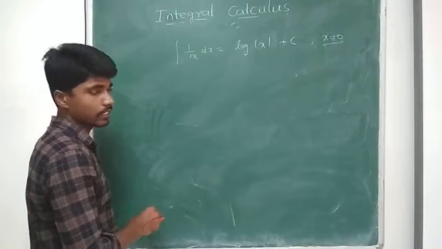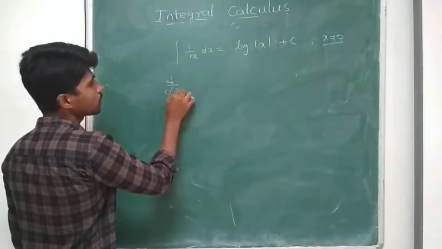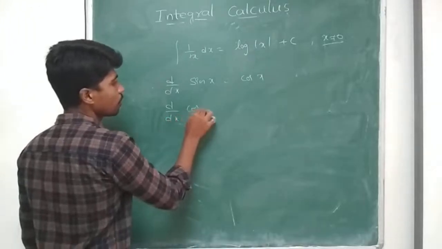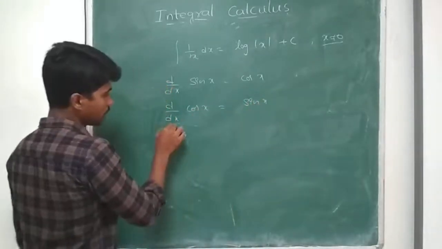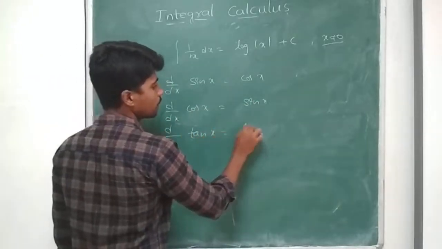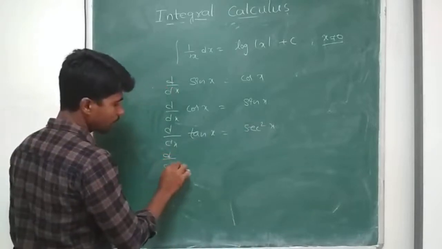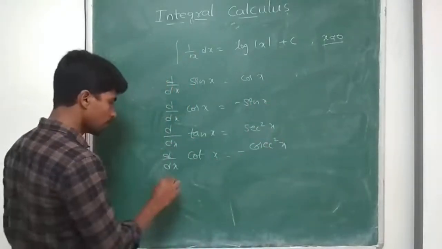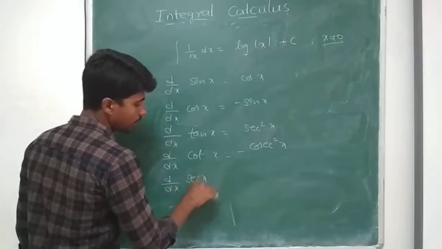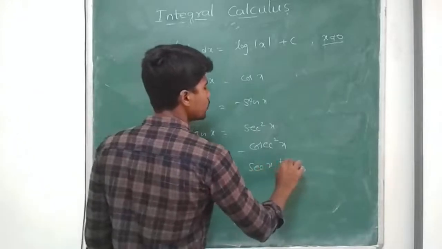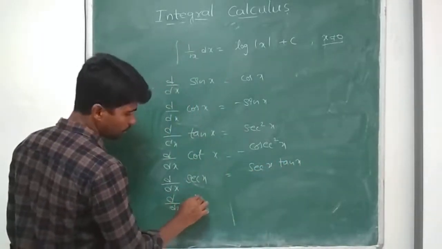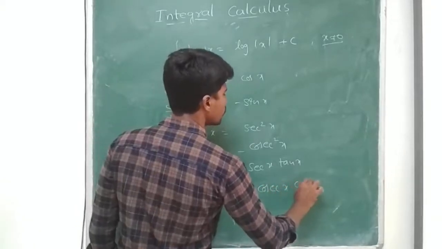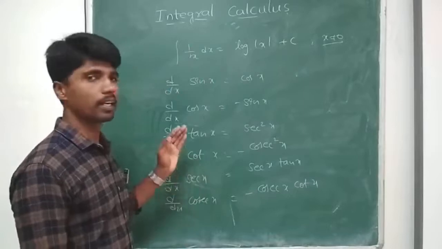Now, what about integration of sin x? Trigonometric functions, all trigonometric functions, right? So d by dx of sin x is equal to cos x. d by dx of cos x is equal to minus sin x. d by dx of tan x is equal to secant square x. d by dx of cot x is equal to minus cosecant square x. d by dx of secant x is equal to secant x into tan x. d by dx of cosecant x is equal to minus cosecant x into cot x, right? So these are the things we have learned in differentiation.